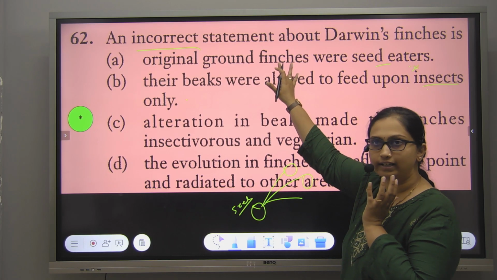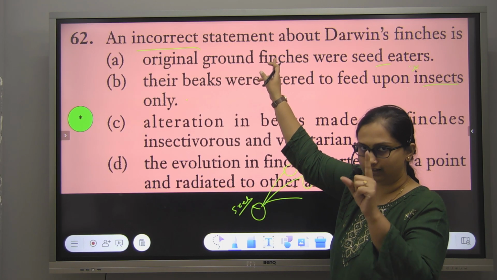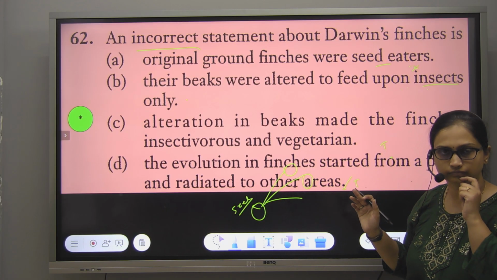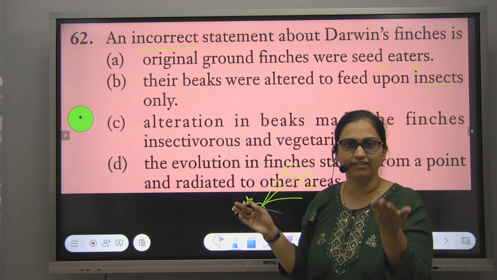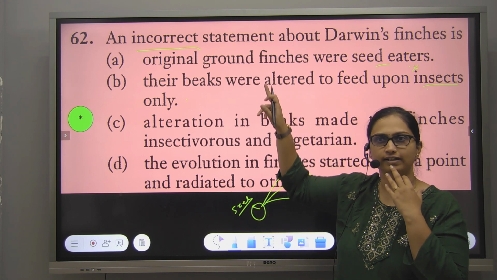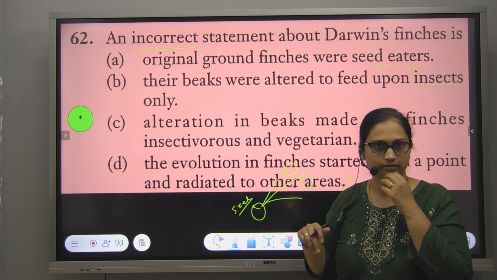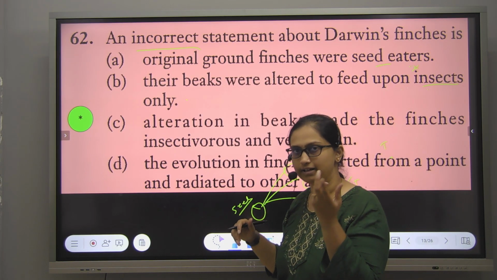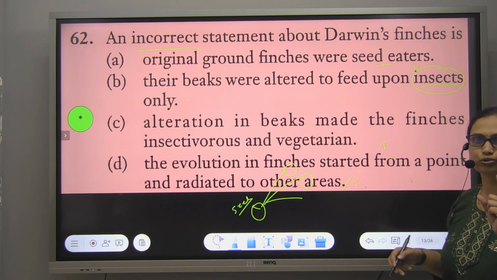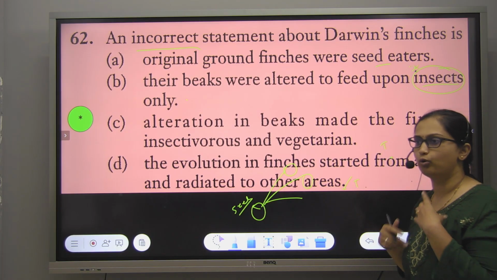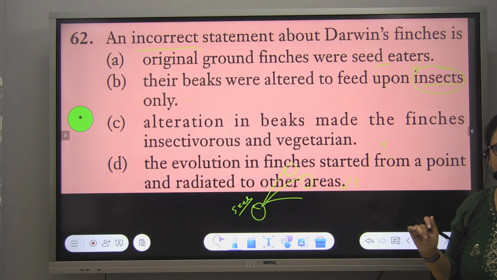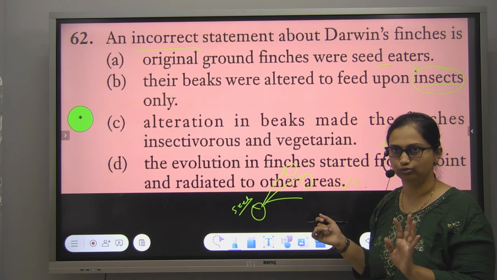There is an ambiguity, a confusion, in statement A. It is not clearly given, ma'am. It is there in the textbook, NCERT. I am asking whether it is given or not. Yes, ma'am. Then it is a true statement. We have to select B. So it is given, then it's a true statement. But why we go with B: it says insects only, which is not necessary. Not just insects. Whatever the bird gets to eat there, it will change according to that. So we cannot say it will get only insects. It may get different things also.